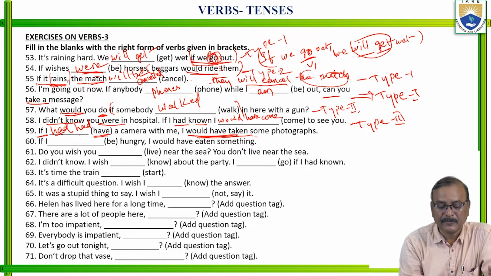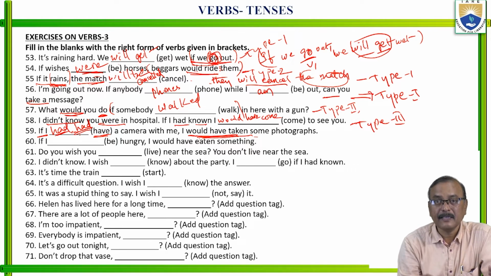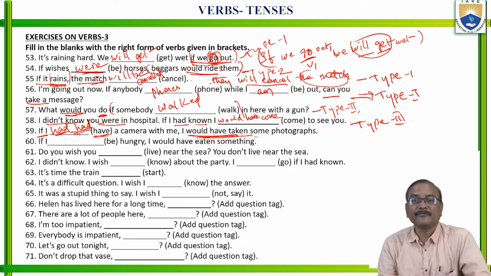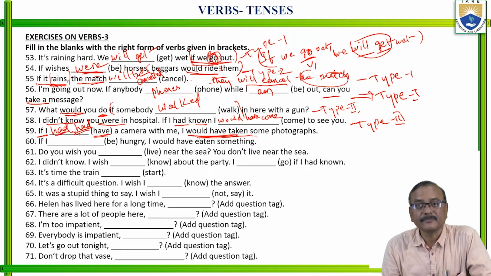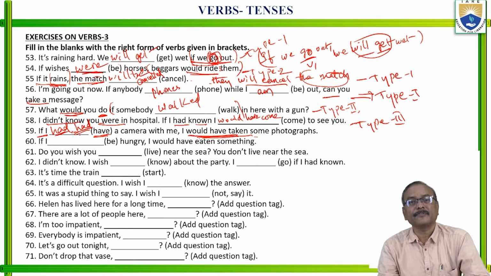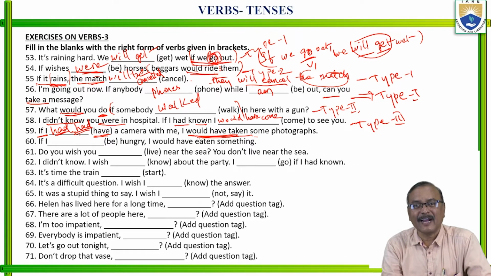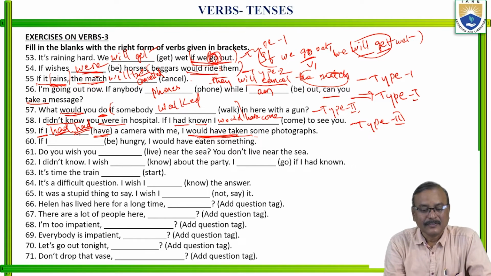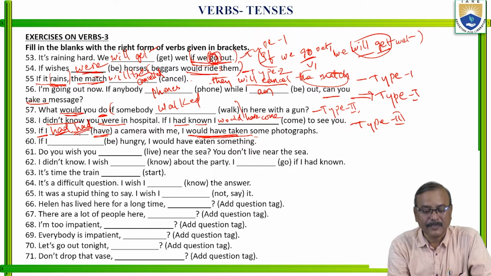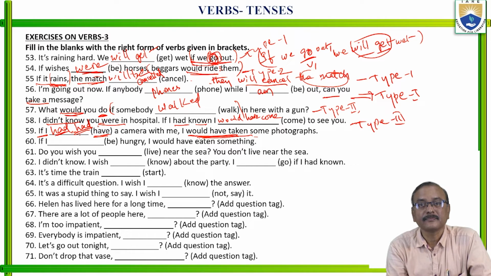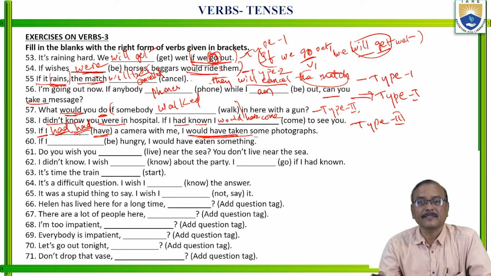So the first one is the helping verb. The second one is the main verb in V3 form. If I had a camera with me, I would have taken some photographs. Okay, don't get confused. Had, double had. One had is the helping verb. Another had is the main verb in V3 form, the V3 form of have. If I had a camera with me, I would have taken some photographs.